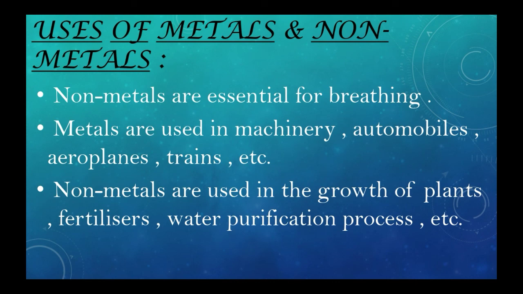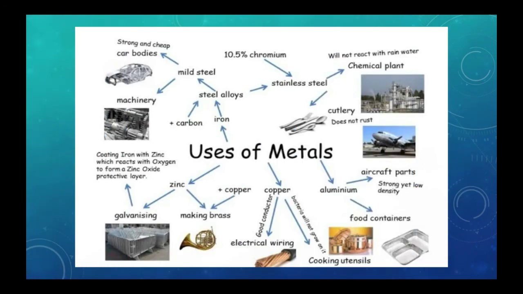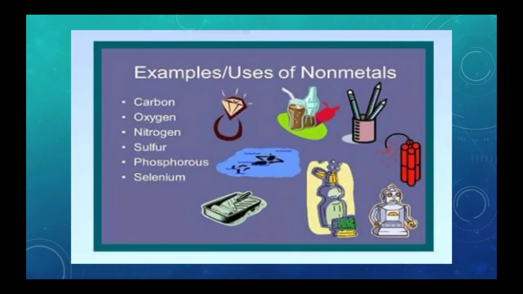Next, uses of metals and non-metals. So we use metals and non-metals in our daily life. So non-metals are essential for our breathing. Oxygen is very essential for our breathing, which is a non-metal. And then metals are used in machinery, automobiles, airplanes and trains and etc. And non-metals are also used in growth of plants, fertilizers, water purification process, etc. So here we can see uses of metals: cutlery, aircrafts, cooking utensils, galvanization, machinery, and etc. And also we can see uses of non-metals here: oxygen, nitrogen, carbon, and etc.